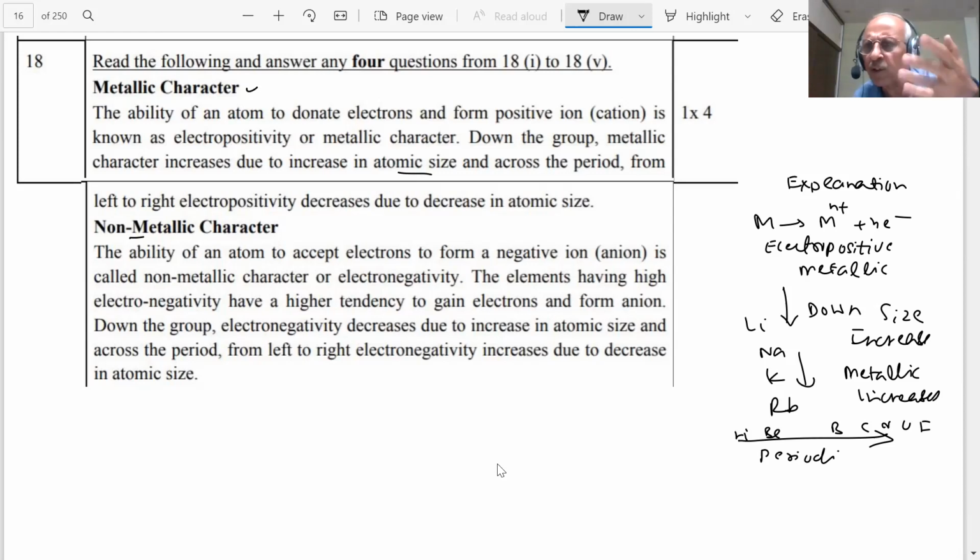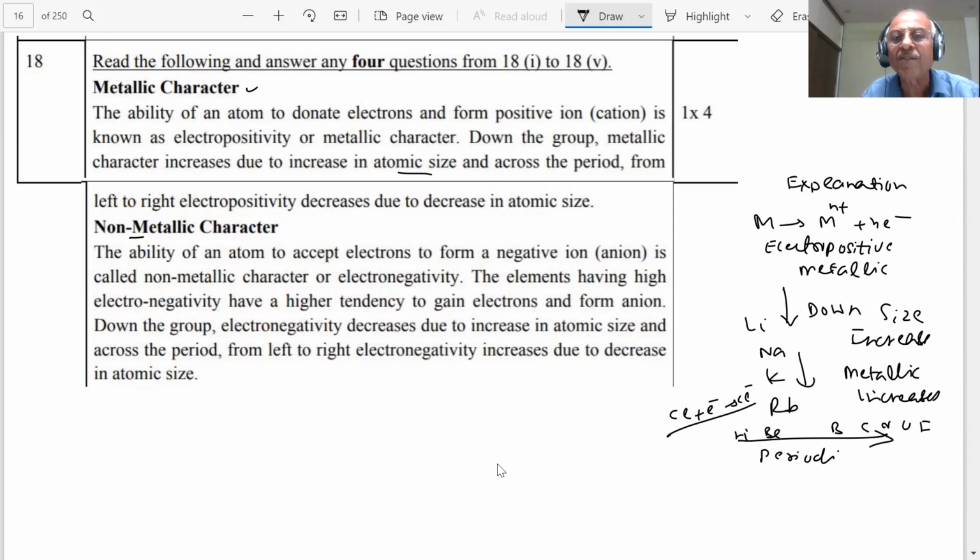Halogens are most electronegative because they attract electrons. They have almost a complete octet and are very electronegative elements. They will form negative ions. If I have Cl, it will gain an electron to form Cl minus. So they have high electronegativity and a higher tendency to gain electrons and form anions. A negatively charged atom is called an ion, student.